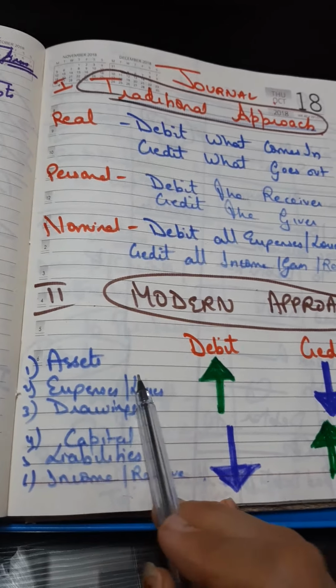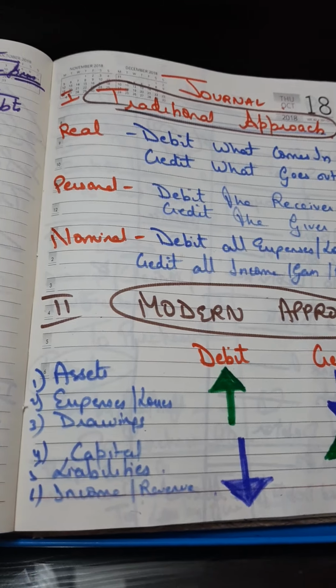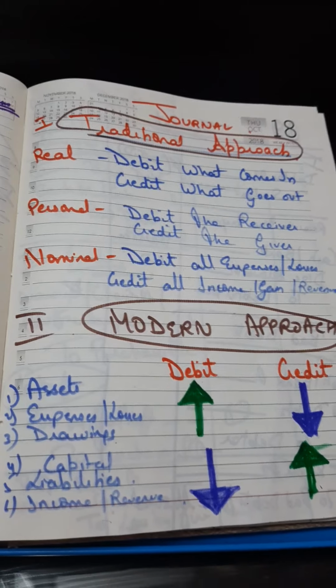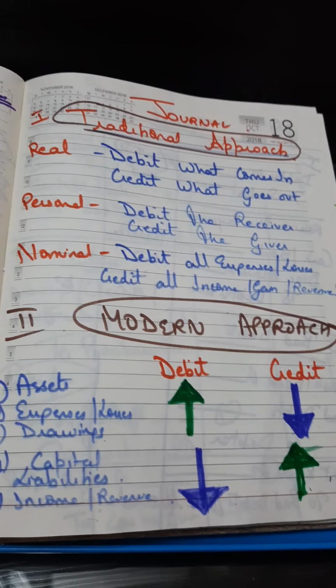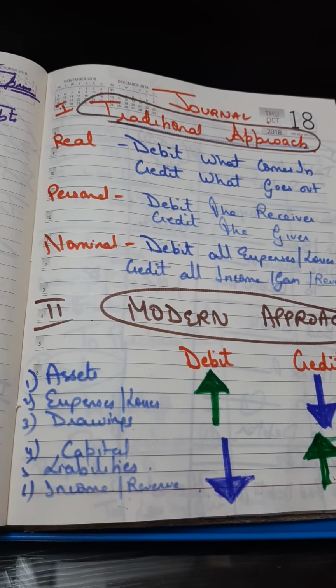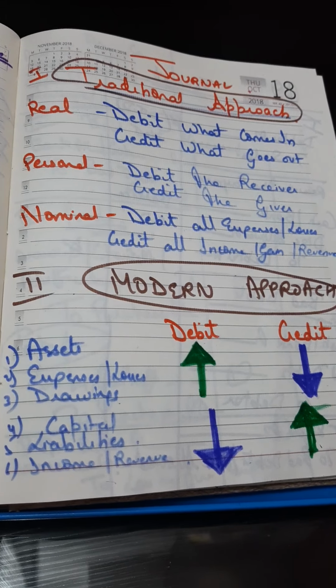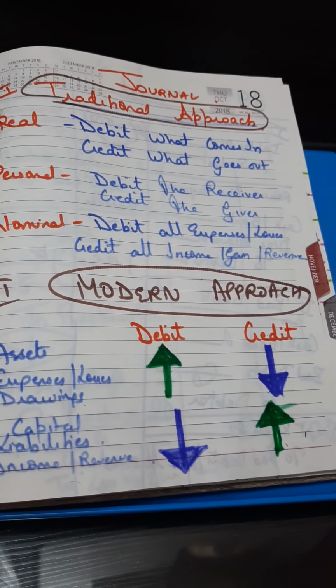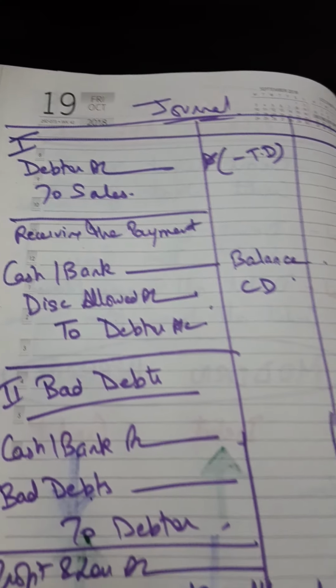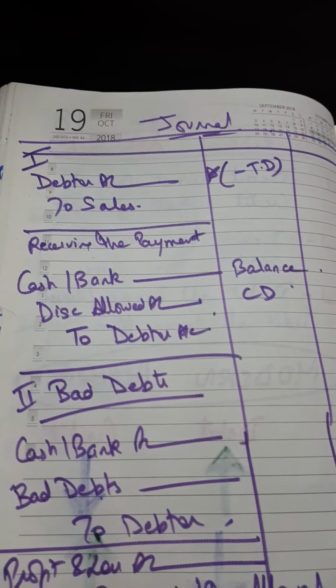Fine. So again, assets, expenses, drawings. Increase in that will be debited and decrease will be credited. And then capital, liability, income and revenue. Increase will be credited and decrease will be debited. Now let me come to some typical cases of journal entries.